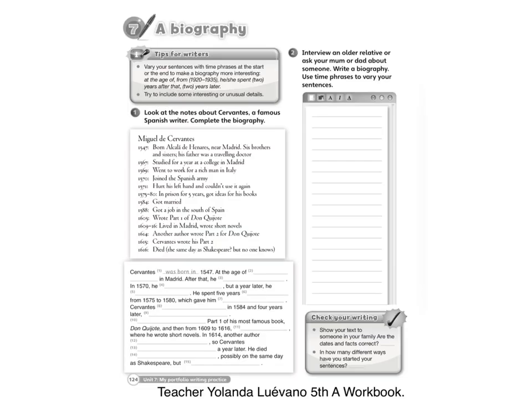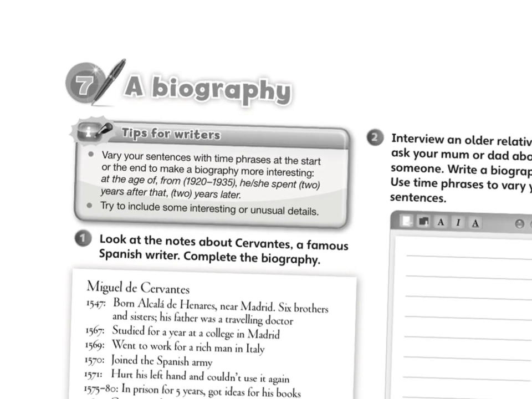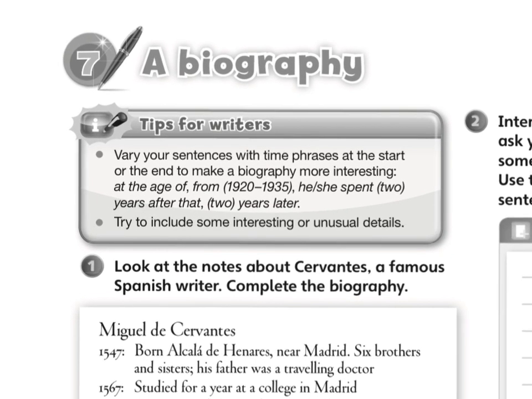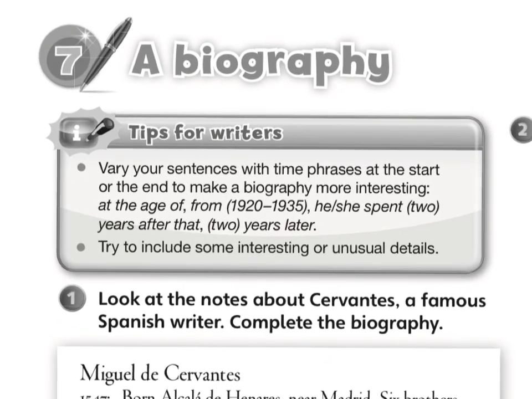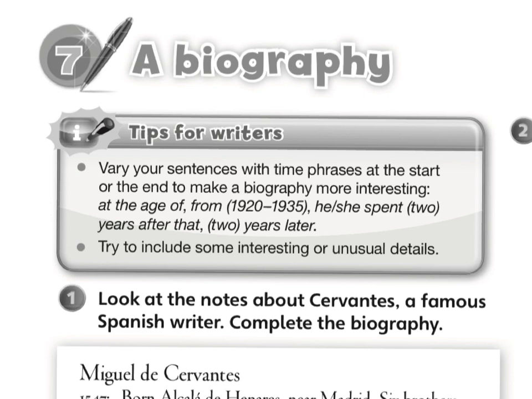Let's open our workbook at page 124. The title is exactly the same, a biography. Here it says, tips for writers. The first tip says, vary your sentences with time phrases at the start or the end to make a biography more interesting. At the age of, from, and we have to put some years. He, she spent 2 years after that or 2 years later.